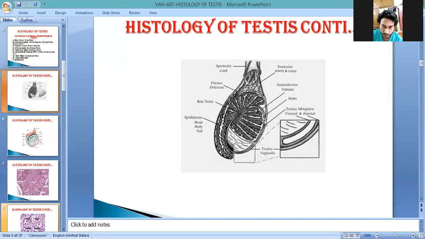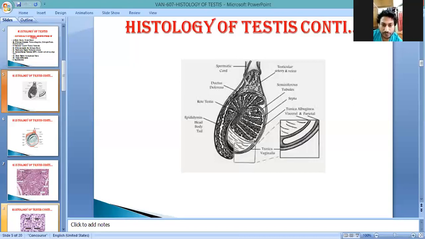By the entry of septa inside the testis, this single testis is divided into many lobules. This is known as testicular lobules. And this testicular lobule is for the accommodation of the sperm-forming tubules, known as seminiferous tubules. These seminiferous tubules go in the middle. This is the middle portion, and this is the seminiferous tubule.